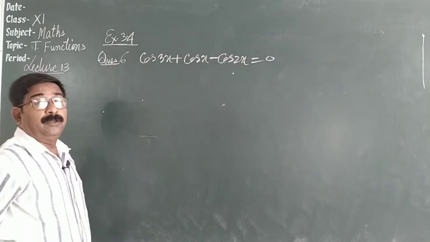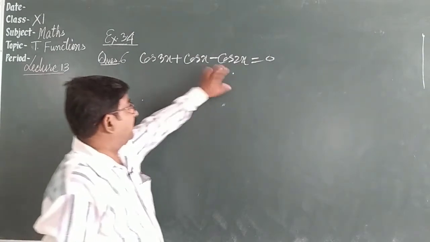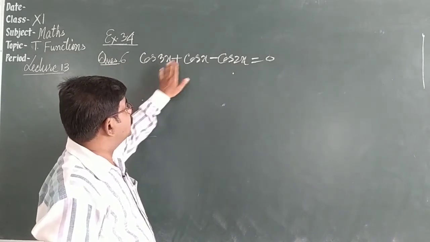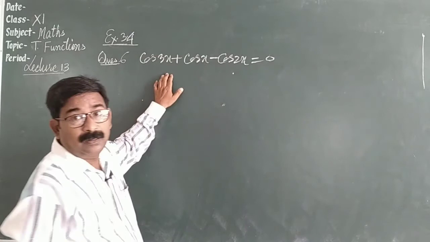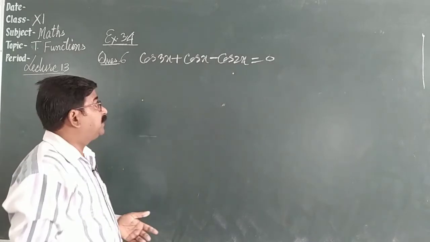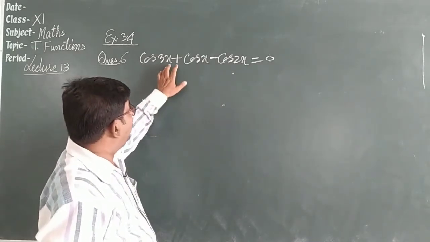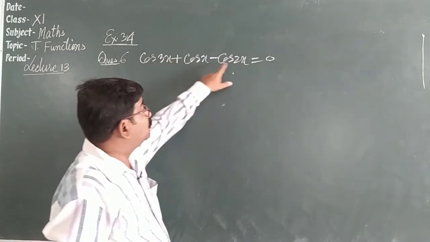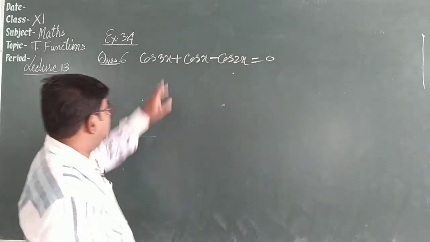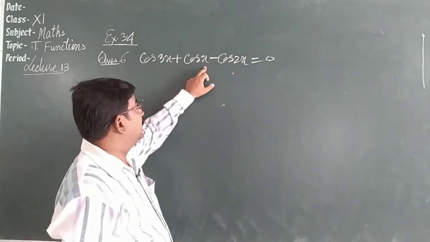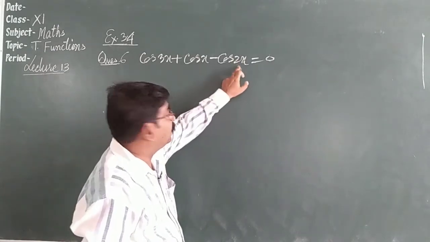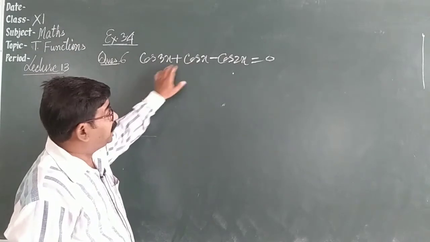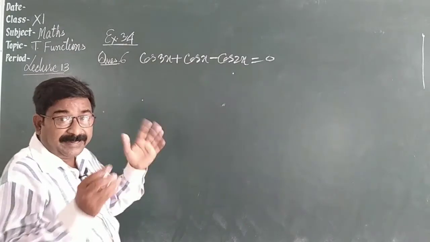Whenever you are given unpaired angles, like we have these three terms, cos 3x, cos x, cos 2x, to solve better you can add two angles, take the half, and check whether it is equal to the third angle or not. Like 3x plus x is 4x and its half is 2x. Here we have cos 2x.